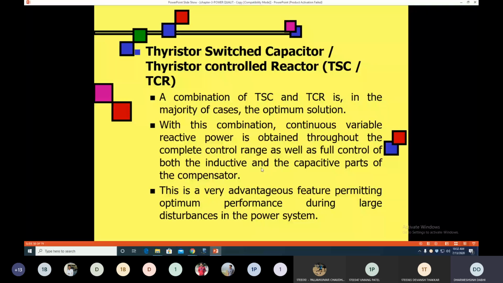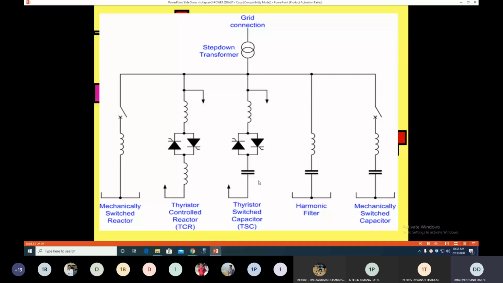So this is a simple single line diagram of the whole SVC system. It is the combination of the mechanical switched reactor, thyristor controlled reactor, thyristor switched capacitor, harmonic filter, and mechanical switched capacitor. The combination of all these five devices makes the static var compensation system, or SVC. That provides the full control range from fully capacitive to fully inductive. Clear?